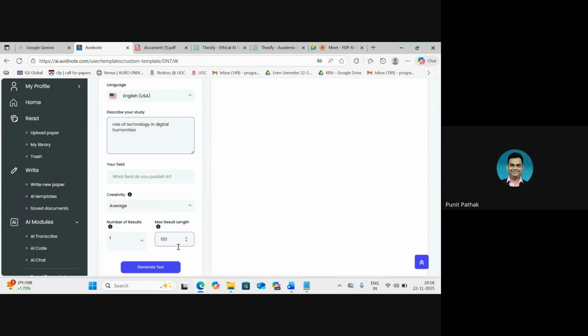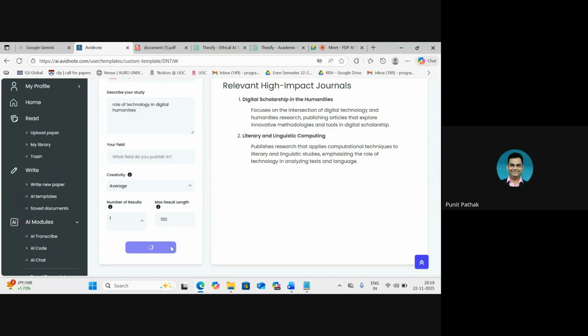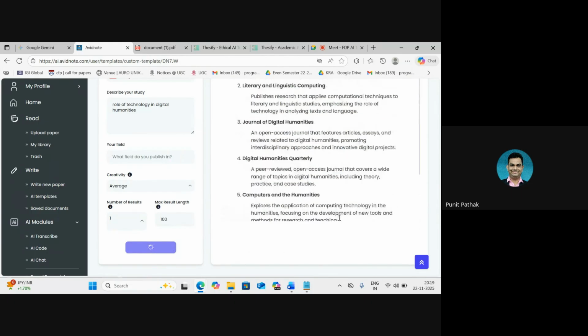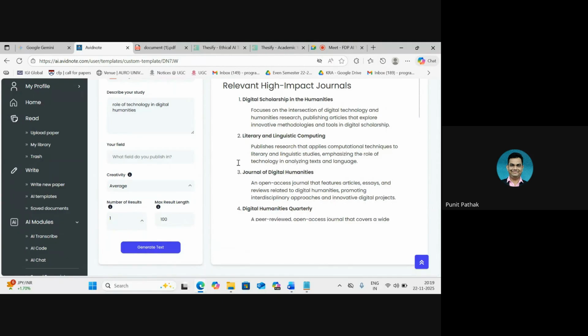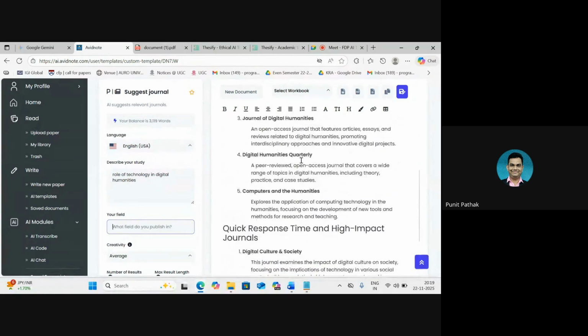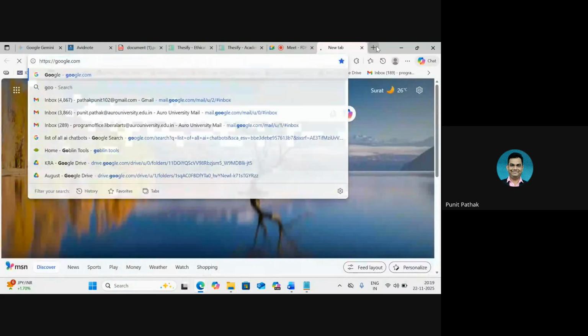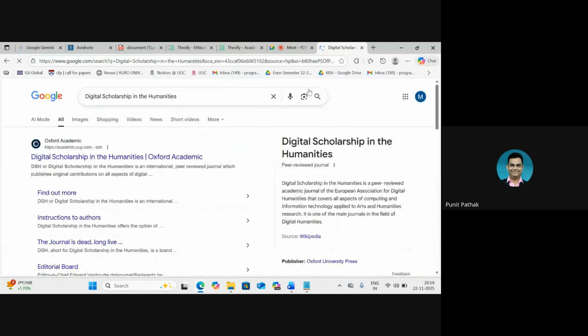So let's see what it comes out with. I click on generate text and let's see if it suggests any journal. I have not written the study deliberately, and this is the output that it gives. We have kept this field blank because when we write this, the result, of course, then becomes much more specific. Now we have to check whether these journals actually exist or not. Since I have just written the topic, there is a high possibility that the names of the journals are not always going to be there.